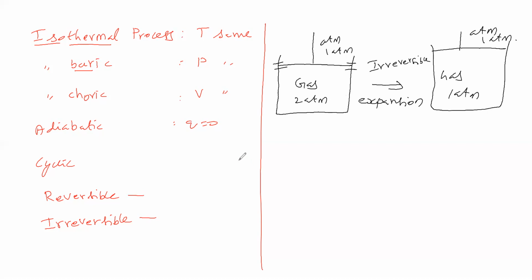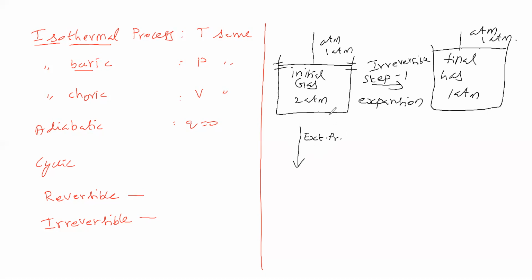Now, how to do this in a reversible process? That we will see. Now we will keep an external pressure; the final external pressure should be 1 atmosphere. This is the initial and this is the final state. How many steps? One step. Here also one step. It is called an irreversible process.